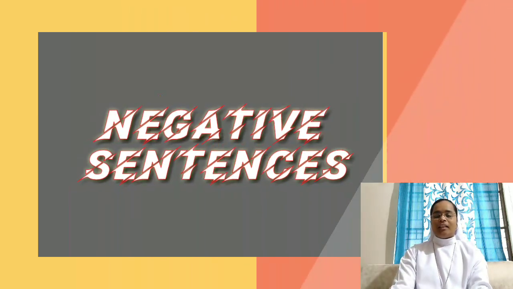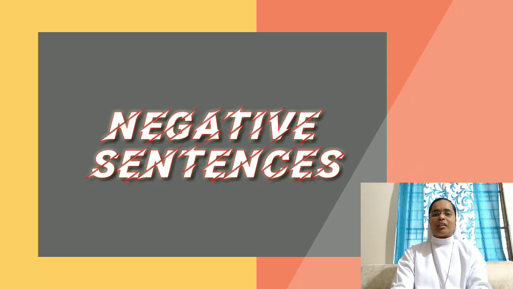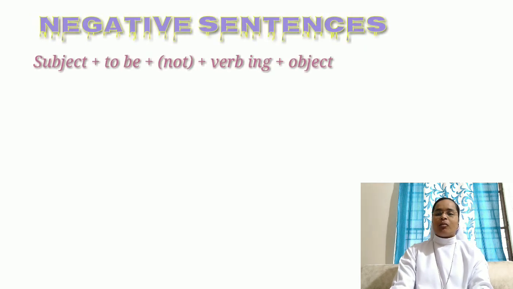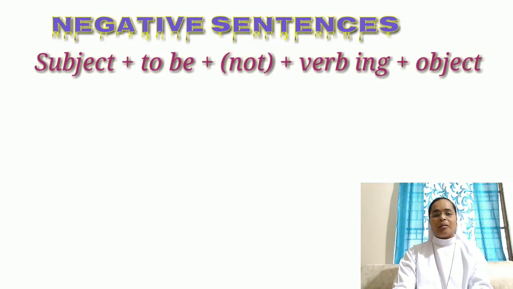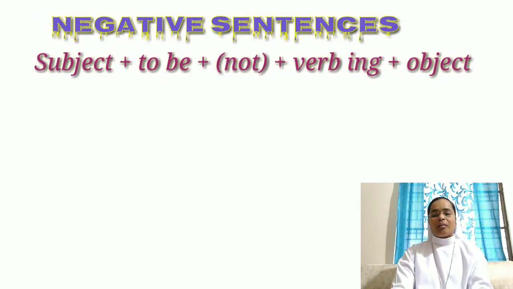Let's now learn the negative sentences. It's very simple to understand. The formula is subject plus to be plus not plus first form of the verb plus ing, and object. The only thing you have to remember is that after the helping verb, or the auxiliary verb, we need to use not to make the sentence into a negative one.